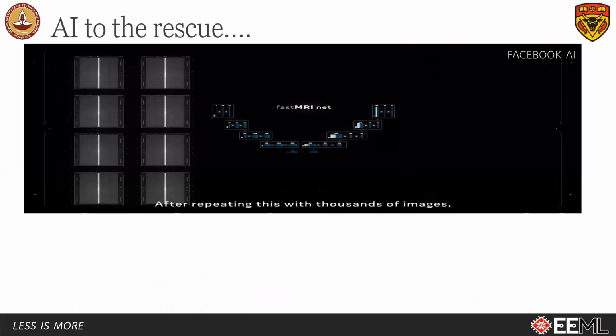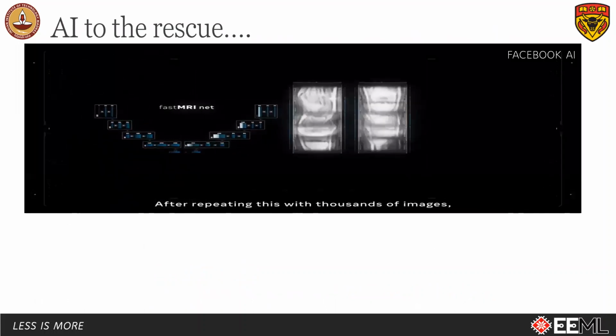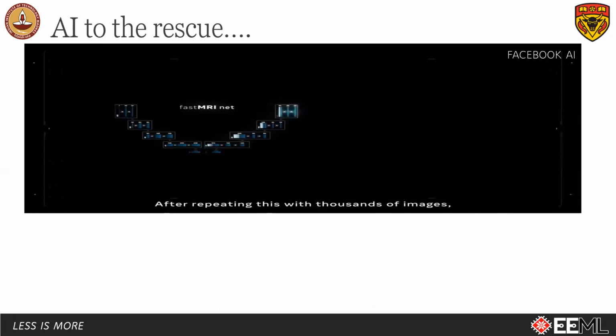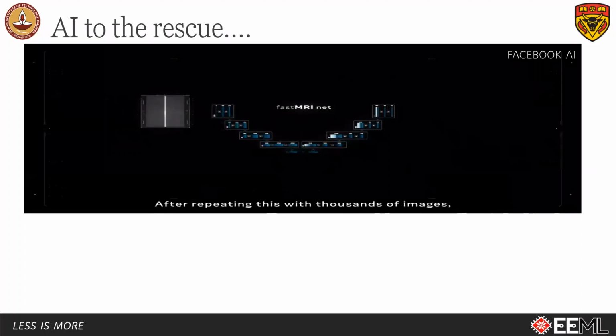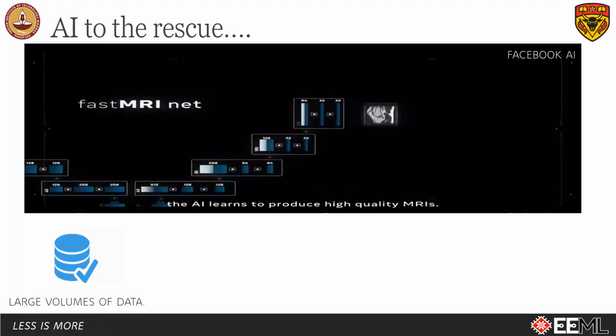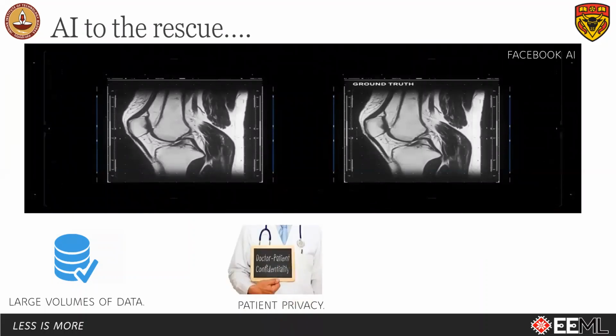To solve this problem, deep learning-based convolution neural networks are used. These networks learn useful representation from thousands of images to produce high-quality reconstructions. But these networks are data hungry. Large volumes of fully sampled and undersampled data is required to train these networks. In medical imaging, it is difficult to obtain data for reasons such as patient privacy issues and lack of proper